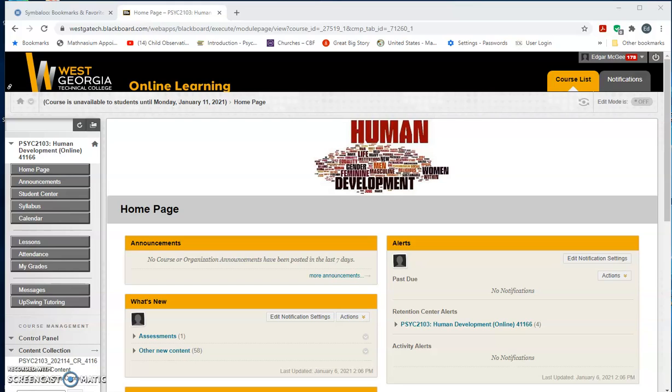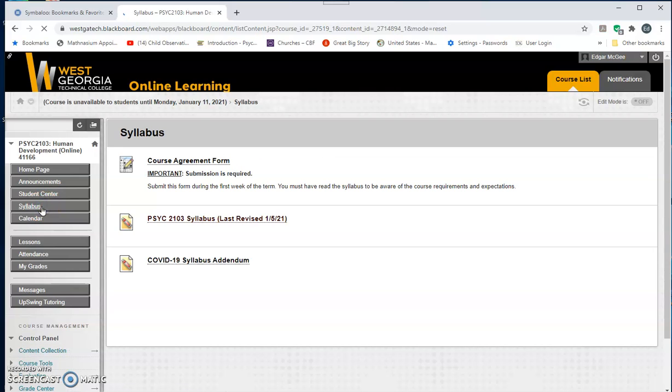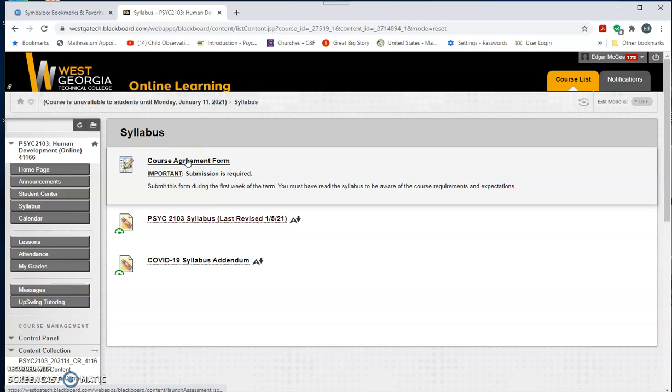If you're new to West Georgia Technical College, you may or may not be aware that there is a course agreement form you have to fill out before you can see the lesson materials on the lesson button. If you click here first without filling out the course agreement form, you'll get this notification that you need to go back here to the syllabus area, at which point once it loads you can fill out this form. Be aware that when you click on that link, you're basically opening a test. You have to agree to all of the statements and then hit submit before it'll open everything up. In other words, you have to score 100 before it'll open it up. If you don't agree with something, please contact me immediately.